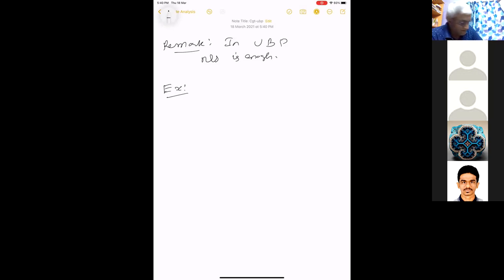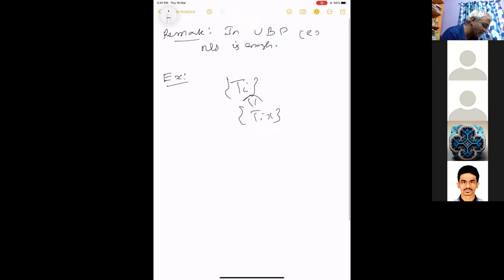See, you are saying that if you have a family Ti which is uniformly bounded. If Tix is point-wise bounded for each x, then you can extend it. So we'll have to prove that the extension is also bounded. Right? Exactly. You can show that it will be bounded. You have to check. It's an exercise again. Okay, so that is one thing.